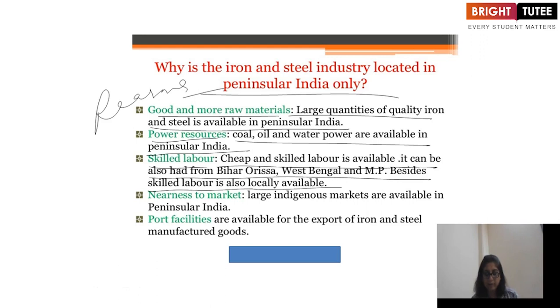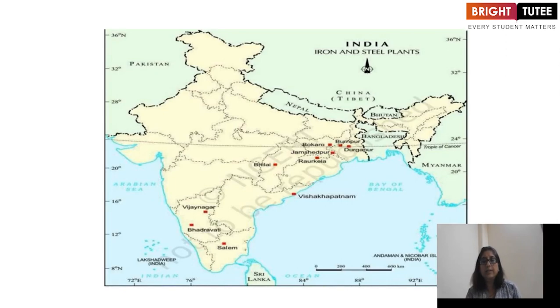Besides, skilled labor is also locally available. And nearness to the market also. Large indigenous markets are available in peninsular India and port facilities are available for export of iron and steel manufactured goods. That means it is near the sea. Now this is the map for iron and steel plants of India.